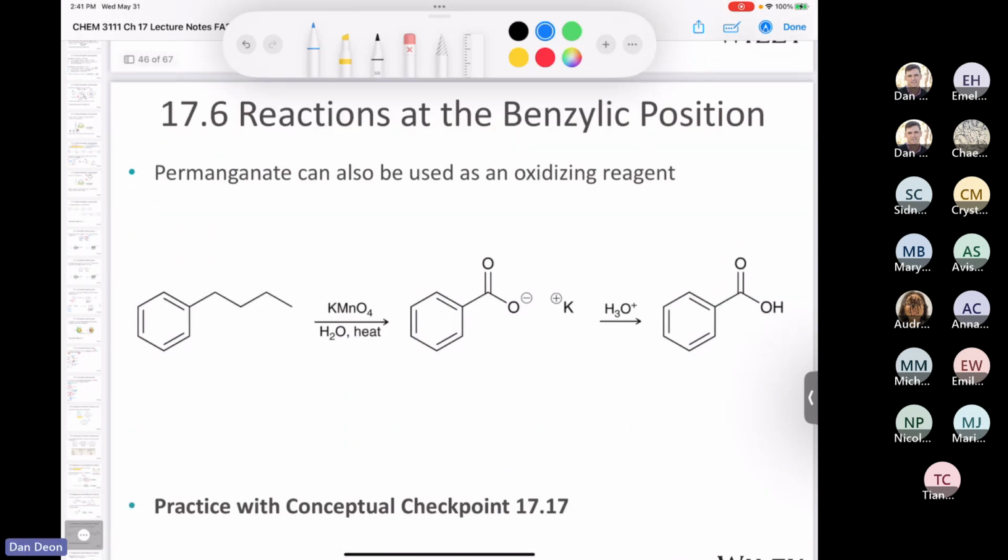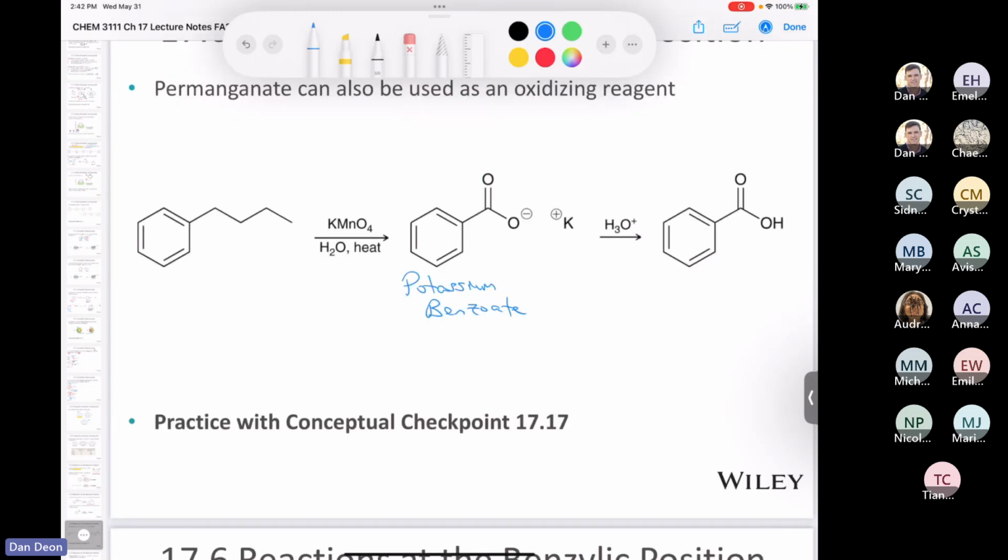Besides doing it in chromic acid, it can also be done with potassium permanganate, which is a basic condition. And so instead of making benzoic acid, you first end up with potassium benzoate. And then you would treat that with aqueous acid in order to protonate it. So first step, potassium benzoate, and then the second step would be protonation with aqueous acid. So this is a 2-step process here.